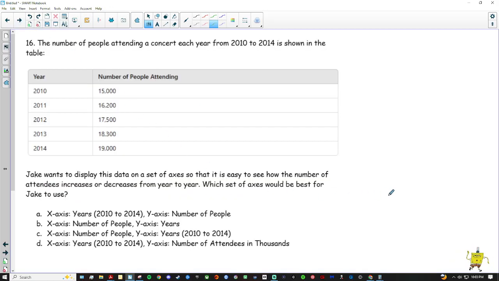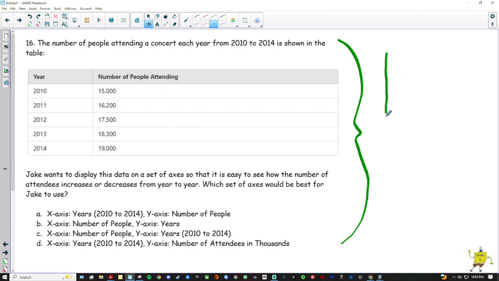Okay, 16. So you're going to have a problem like this. It's going to look like there's so much stuff. And there is a lot of stuff to look at here. But if we look, this table represents the number of people attending a concert each year from 2010 to 2014. Okay, we can see in 2010 there was 15,000, 2011, see the number is going up as the years go by. Jake wants to display this data on a set of axes. So Jake wants to actually graph these.